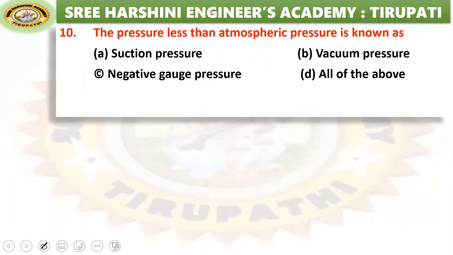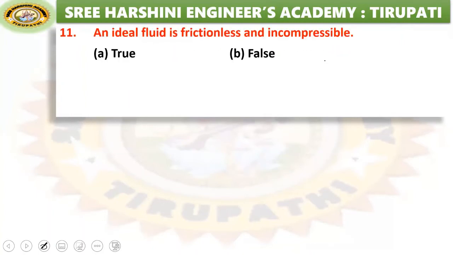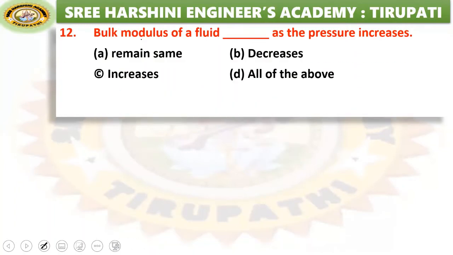The pressure less than atmospheric pressure is known as suction pressure, vacuum pressure, negative gauge pressure, all of these. Next, an ideal fluid is frictionless and incompressible. Yes, that is true. Bulk modulus of a fluid as the pressure increases: remains same, decreases, increases, all of the above.